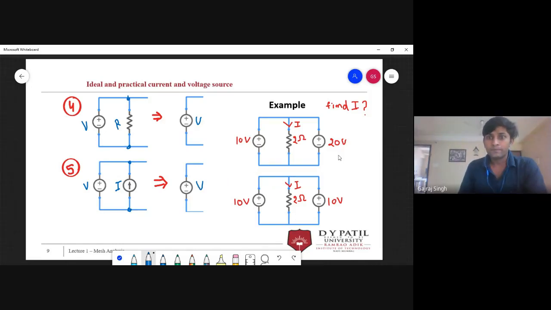Okay, so see, I just want to find the resistance, current across 2 ohm resistance. This voltage is 10 volt and this is 20 volt. So tell me your answers.